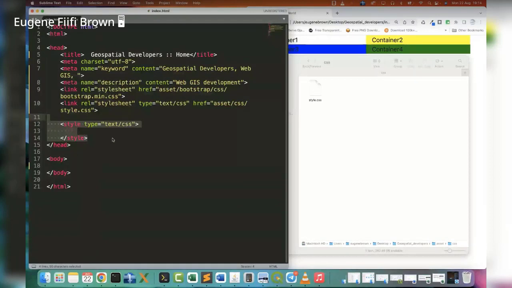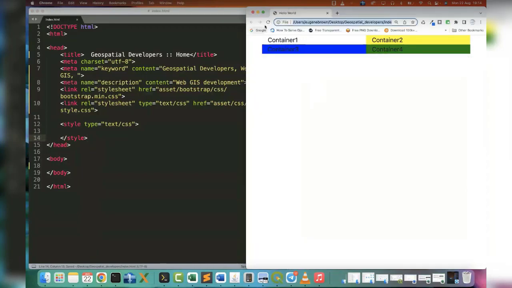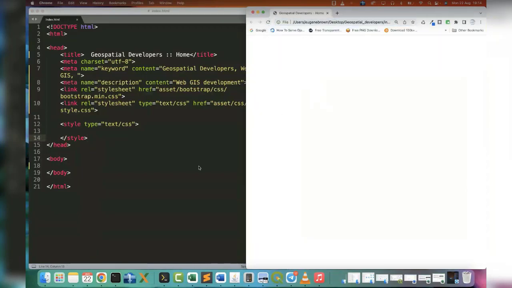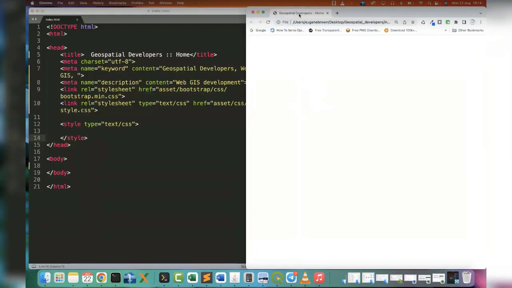So from the Bootstrap we learned, let me refresh and run this page so that we can all see. So yes, our page is blank, and our title is in there as we want it.